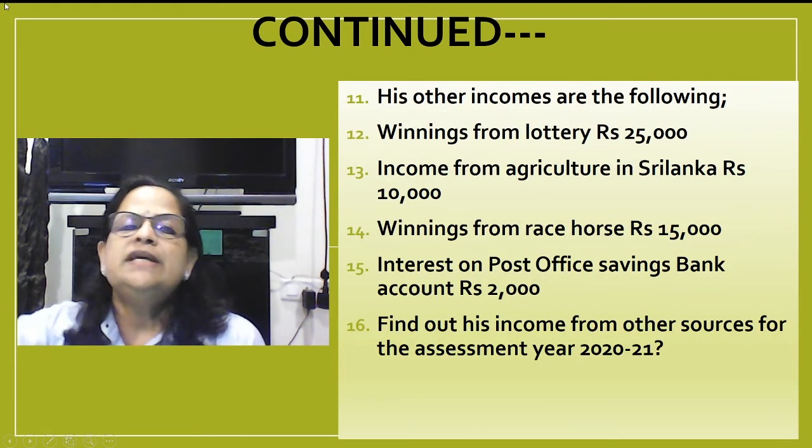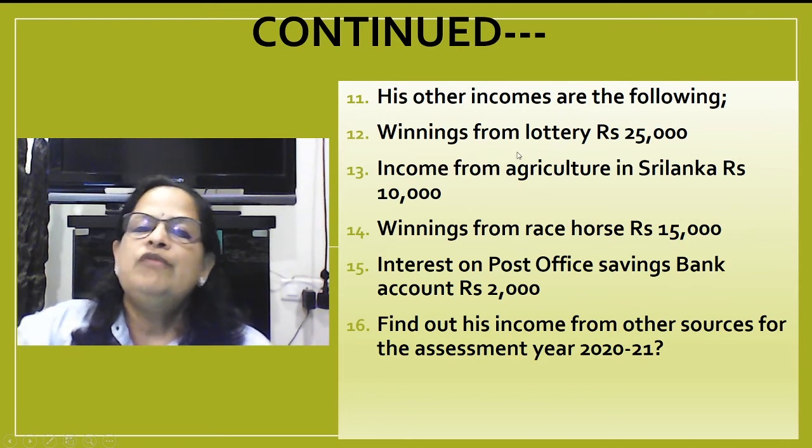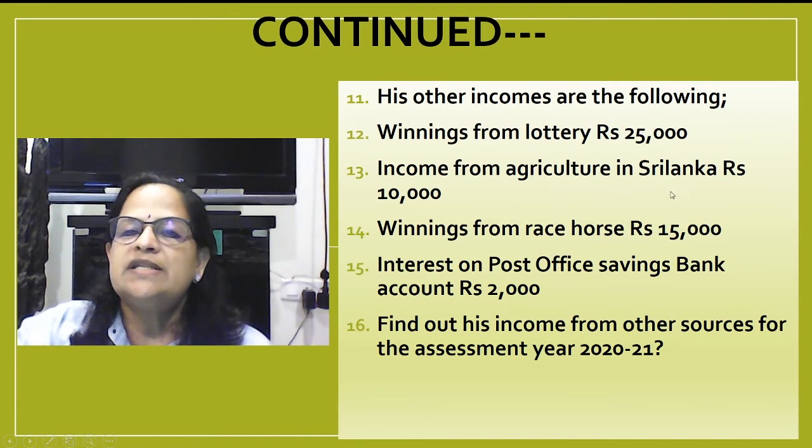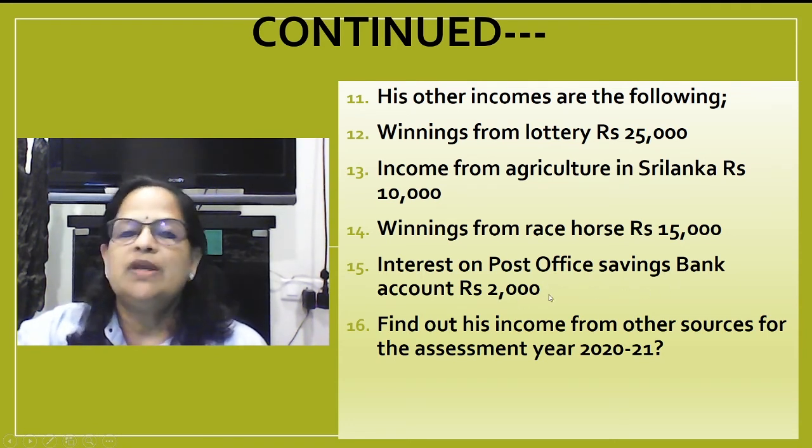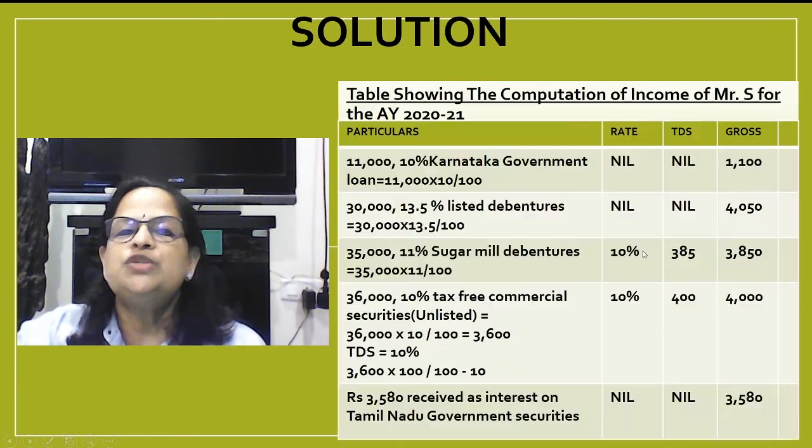Next slide. His other incomes are the following. Winnings from lottery rupees 25,000. Income from agriculture in Sri Lanka rupees 10,000. Winnings from race horse 15,000. Interest on post office savings bank account 2,000. Up to 3,500 it's exempted for single account, and joint account it's up to 7,000 it's exempted. Find out his income from other sources for the assessment year 2021.